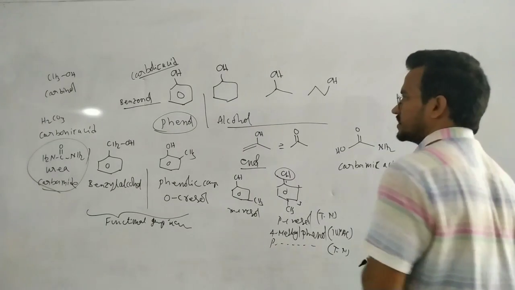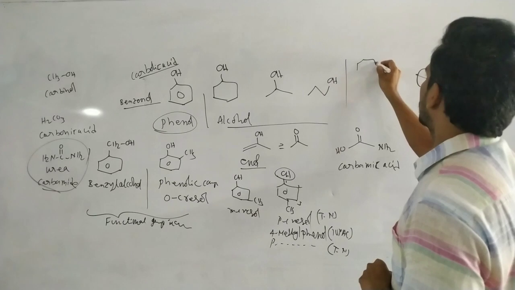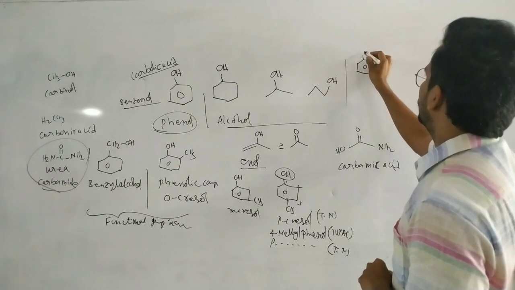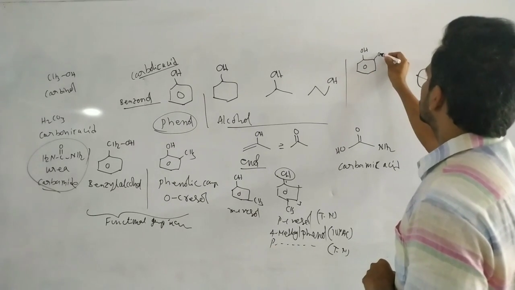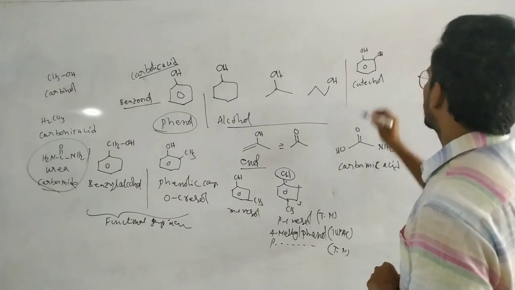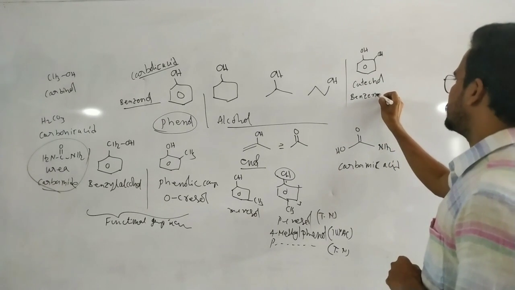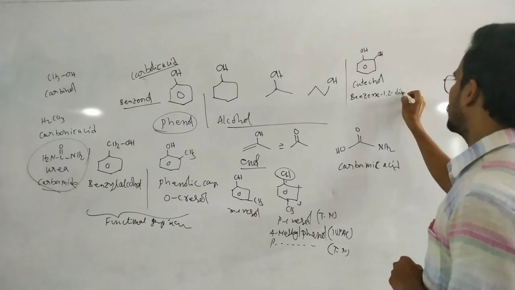So let us discuss some more names of the phenolic compounds. If there are 2 OH groups on the benzene, this is known as catechol, and its IUPAC name is benzene 1,2 diol.